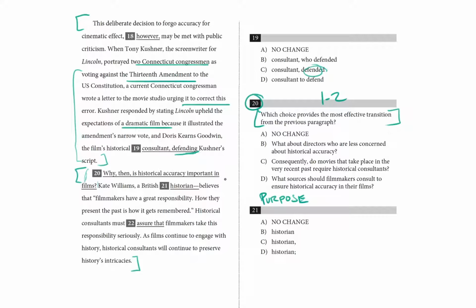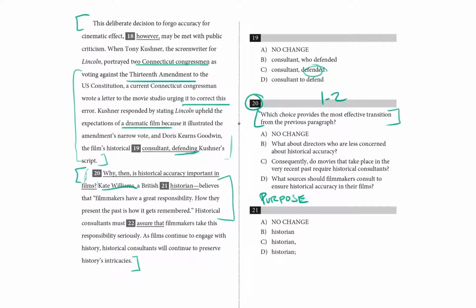And then we have this British historian who points out how important it is for filmmakers to think about their responsibilities when they're making historical films because it shapes how the past is remembered. So what we have in the first paragraph is a reason to discard historical accuracy, and in the second paragraph, we have a reason to keep it. So then the purpose of the second paragraph is to provide a counterexample for the first one.